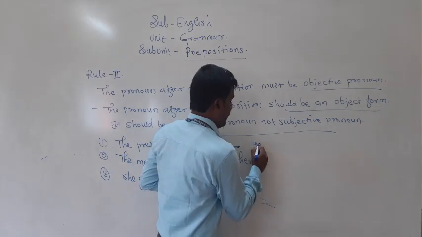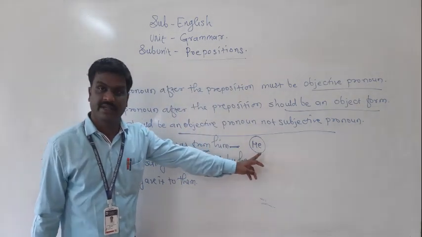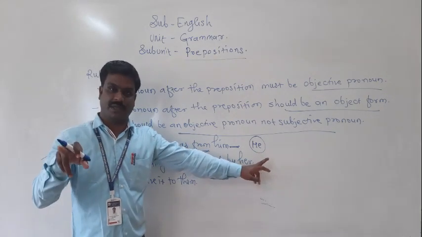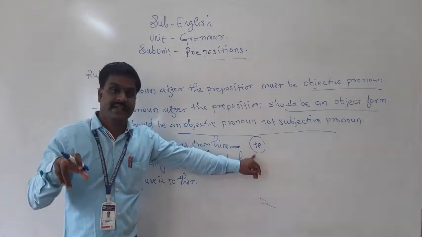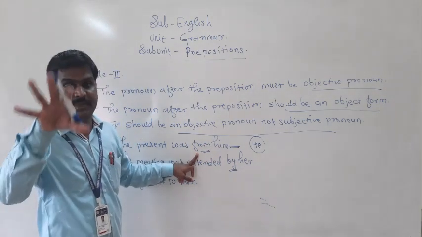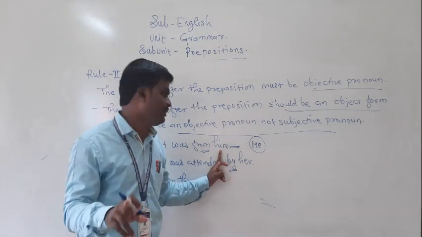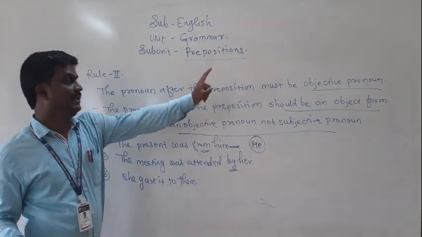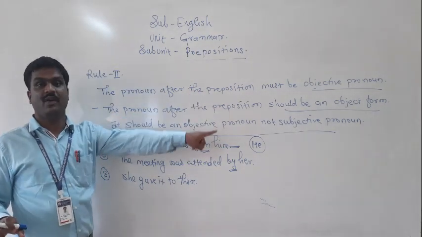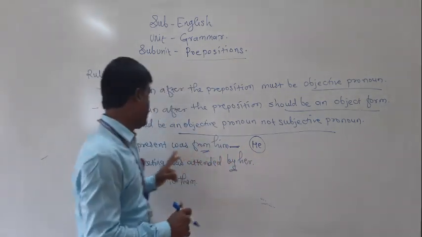Instead of that, if I say "he", the present was from he, "he" is a subjective pronoun. "From" is a preposition and "him" is an objective pronoun. The rule is telling that after a preposition we have to use an objective pronoun, not a subjective pronoun.